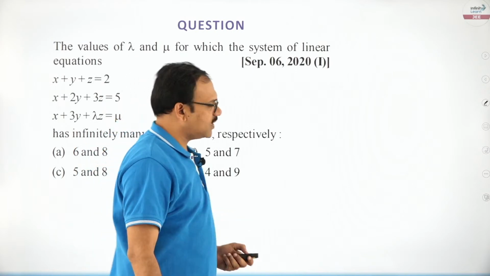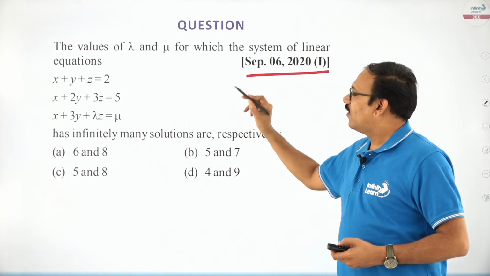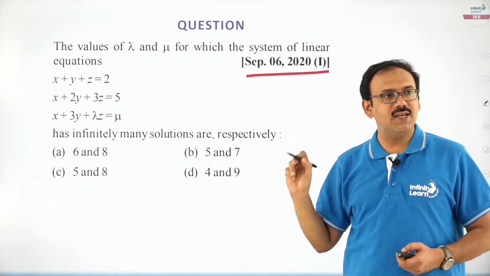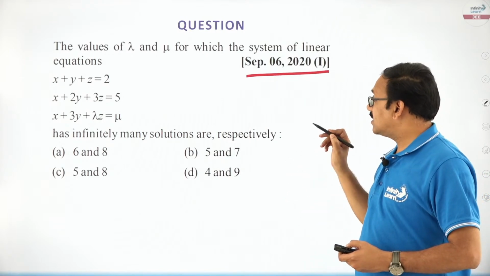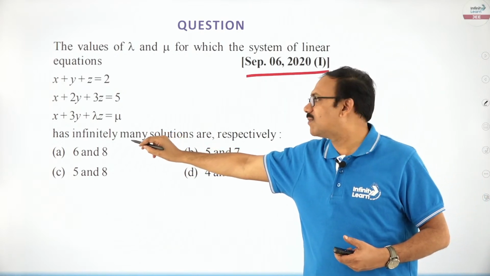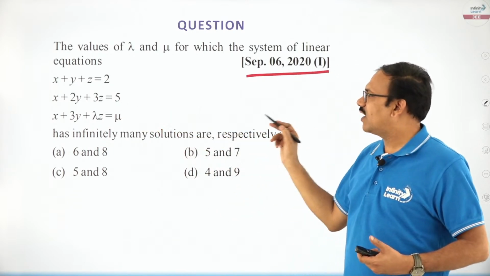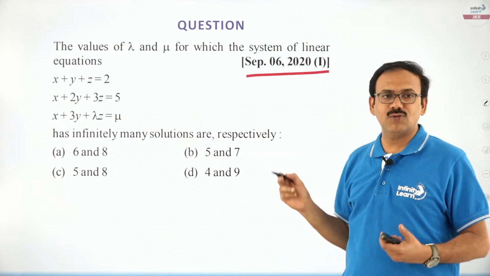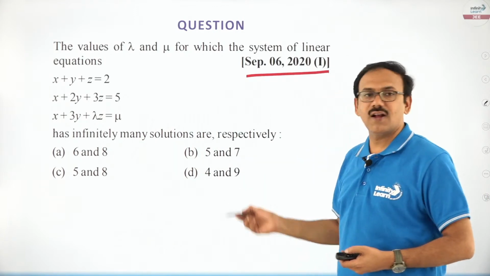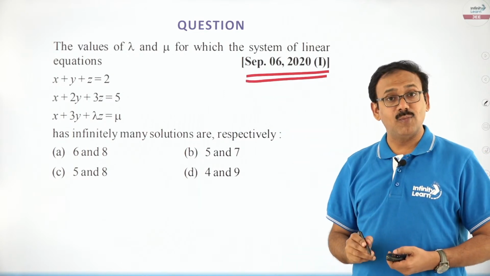Fine, friends. You see this question, 2020: given the values of lambda and mu for which the system of linear equations has infinitely many solutions. You see, it is a non-homogeneous system of equations. The question is also very easy: 1, 1, 1; 1, 2, 3; 1, 3, lambda; 2, 5, mu. It is very easy to convert into echelon form, and you can answer this question. This is JEE Main 2020 September morning shift.